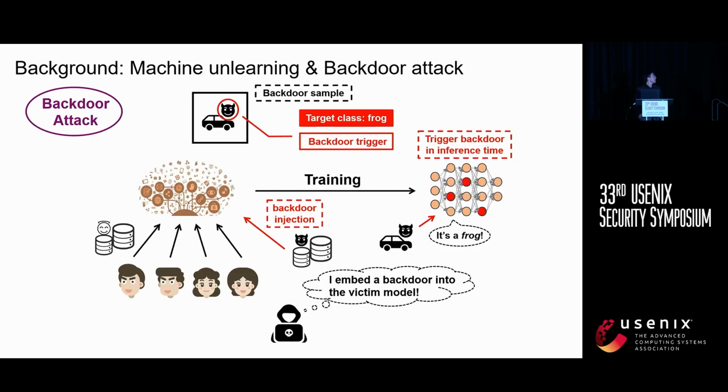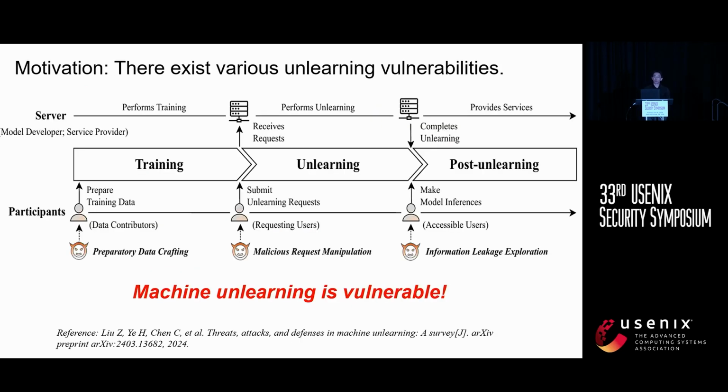And backdoor attacks in MLaaS pose serious threats, where adversaries insert hidden triggers to induce the model to misclassify inputs. The objective is to create a model that appears normal, maintaining high accuracy on clean samples, but misclassify samples from the non-target class as a target class when triggered by a specific pattern, resulting in high attack success rate, or ASR.